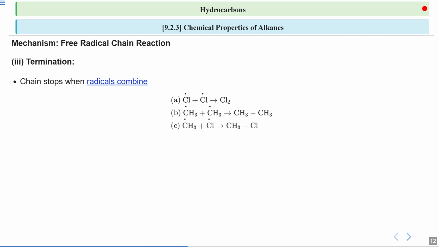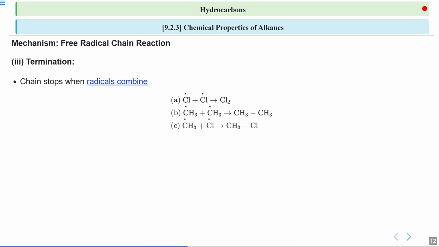The three possible cases are given here. There can be a case where two chlorine radicals react and give a chlorine molecule. There can also be a case where two methyl radicals react and form an ethane molecule, and one methyl radical and one chlorine radical can react to form chloromethane. Now, in each of these termination steps, you have a radical on the left hand side, but no radical on the right hand side. This is the identity proof that the given reactions are termination.